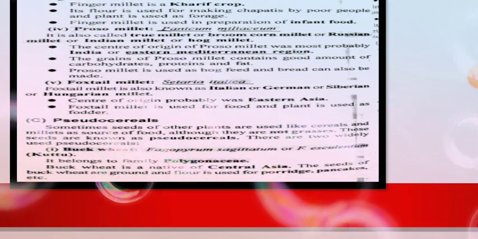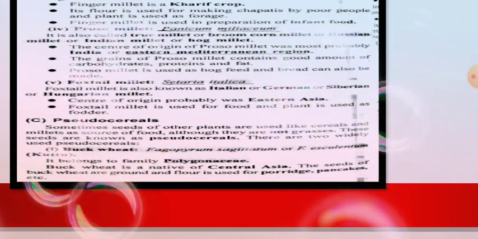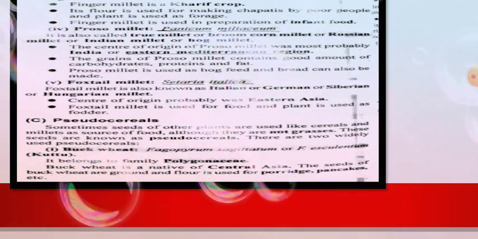Buckwheat means Fagopyrum. Its scientific name is Fagopyrum tataricum or Fagopyrum esculentum, normally called kuttu. It belongs to the family Polygonaceae. Buckwheat is a native of Central Asia, and its seeds are ground into flour, mainly used for porridge or pancake making. So this is all about buckwheat.